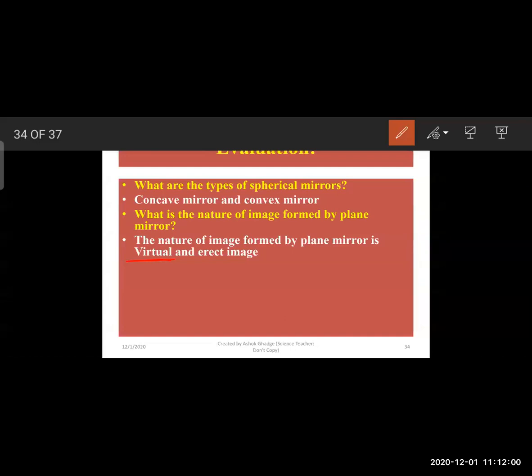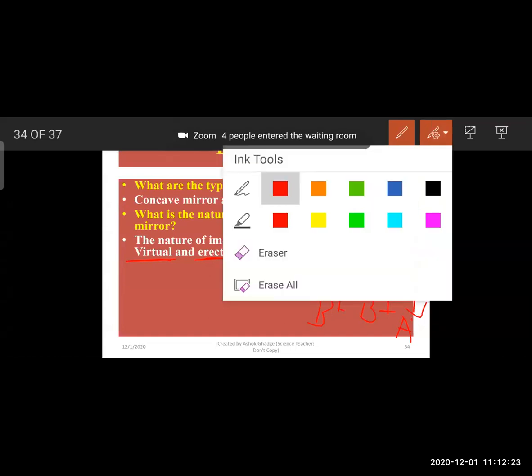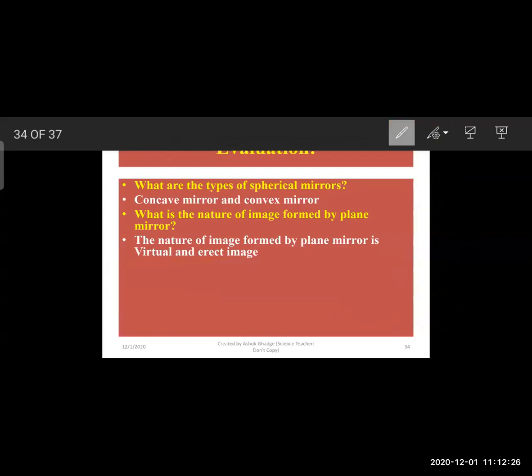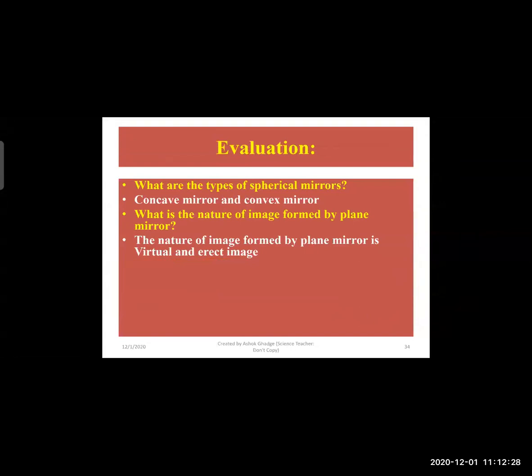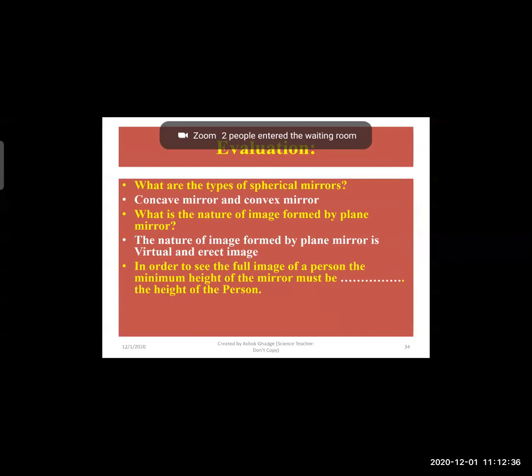Next is the erect image. Erect image means, if the object is AB, then the image we get can be of two types. First, it will be A dash B dash, and there are chances of formation of an inverted image, B dash A dash. In this situation, the images formed by a plane mirror are erect images. So we will not get an inverted image in the plane mirror.